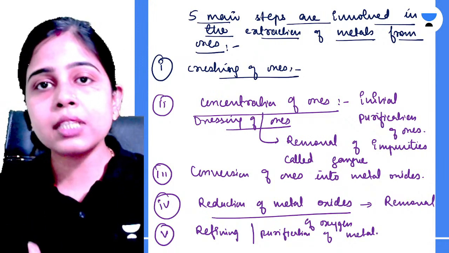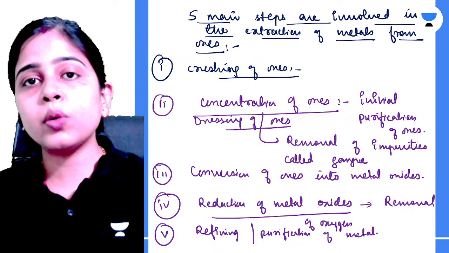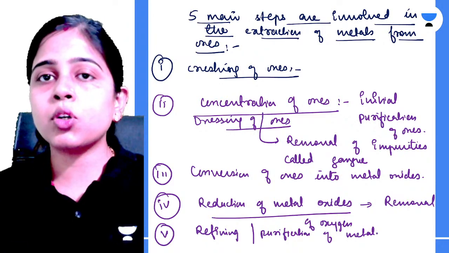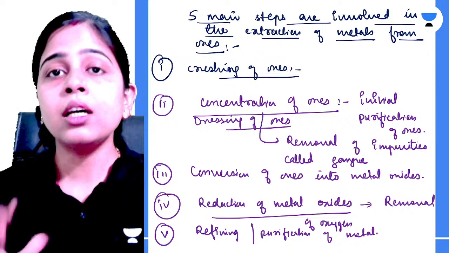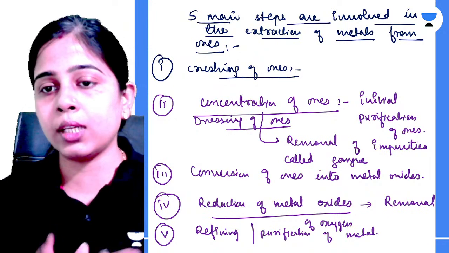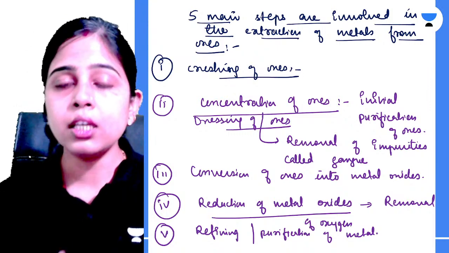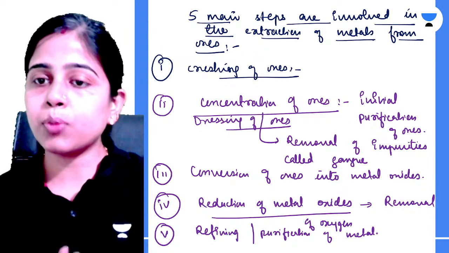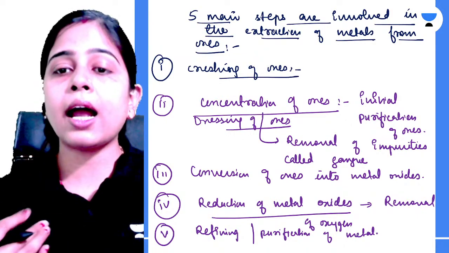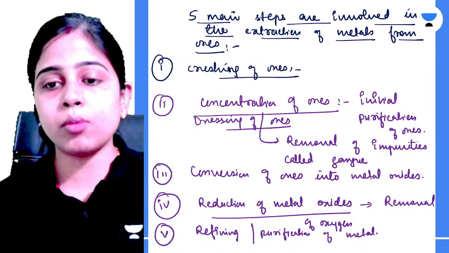Now the fourth step is to reduce metal oxides, that is by removing the oxygen. We can do it by two processes, either by using common reducing agents like carbon monoxide, hydrogen and ammonia, or we can use the electrolytic reduction process for some stable oxides like that of aluminium. Then fifth is refining or purification of metals. Whatever metal we have got in the fourth step is not very purified. So we will refine it, purify it by using different processes, and thus we have obtained our metal and it is ready for use in the commercial sectors.